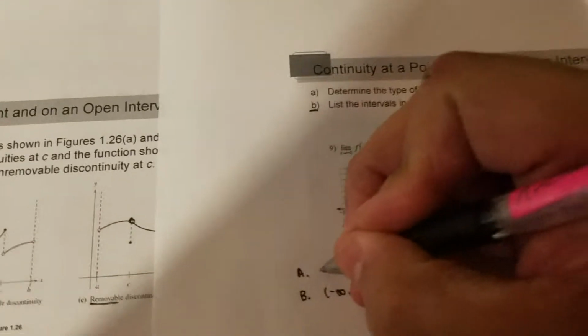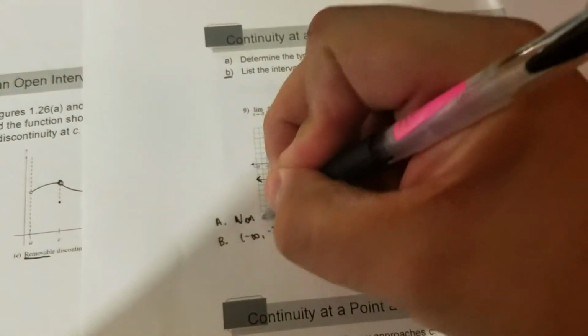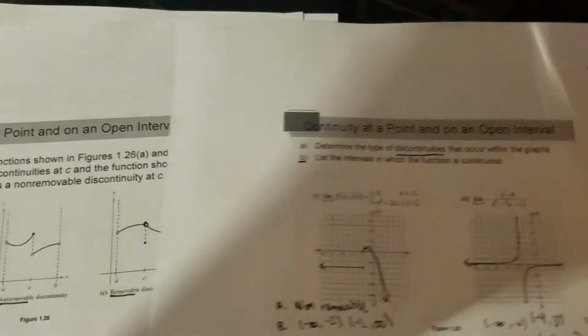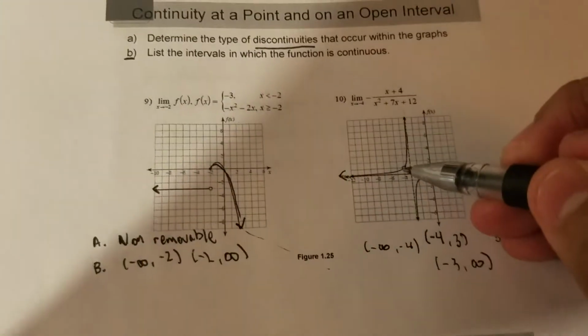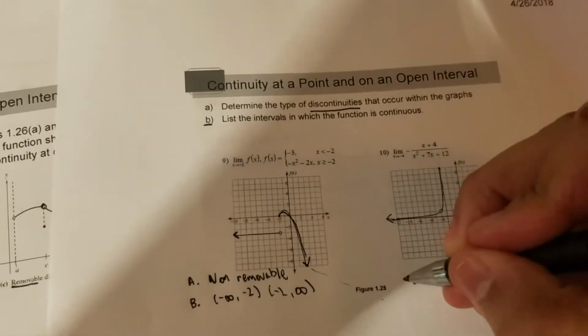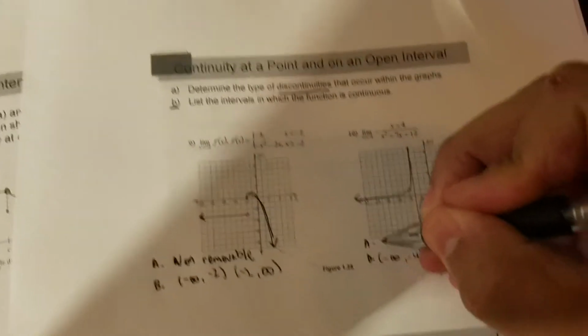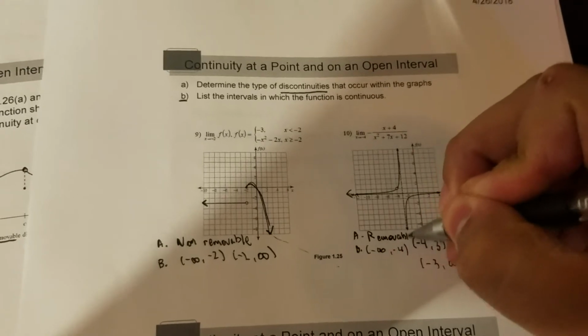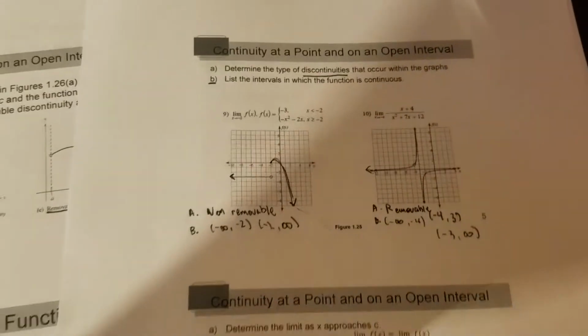So I have a non-removable discontinuity here. And for this one, at 4, I see that it's just like this one right here, which is removable. So what type of discontinuity did I have here? Removable.